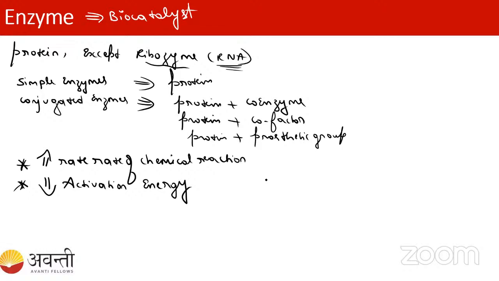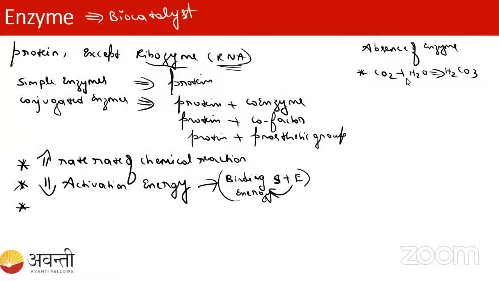See here, carbon dioxide and H2O. Without using the enzyme, carbon dioxide and water converting into bicarbonate will give 200 product in 1 hour.